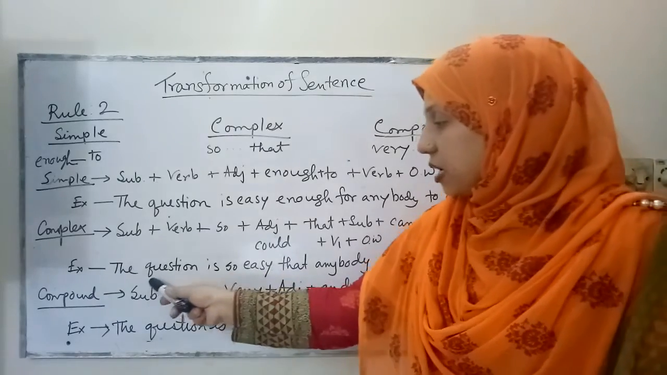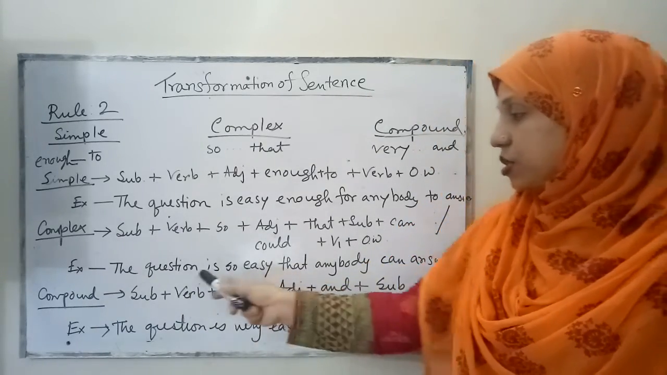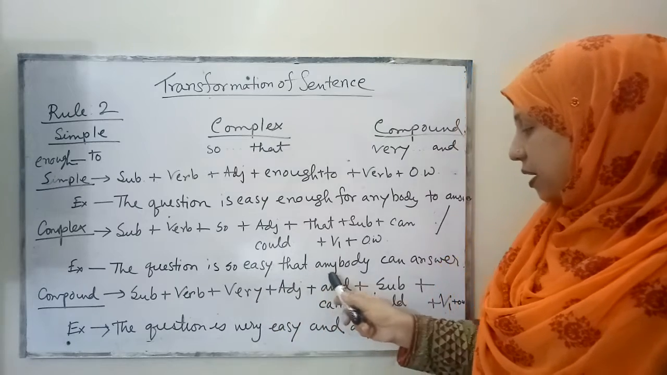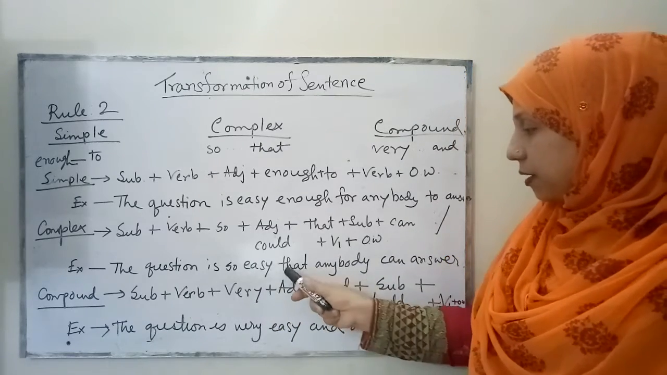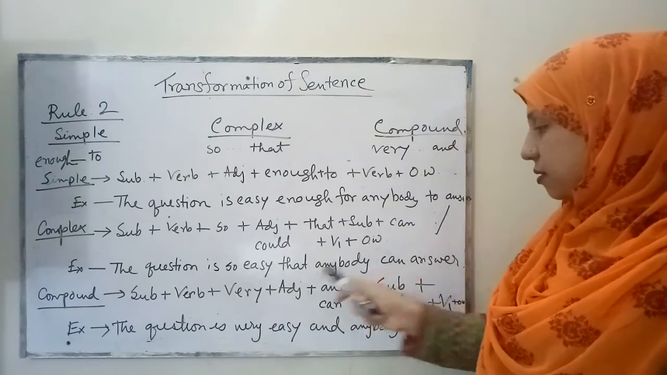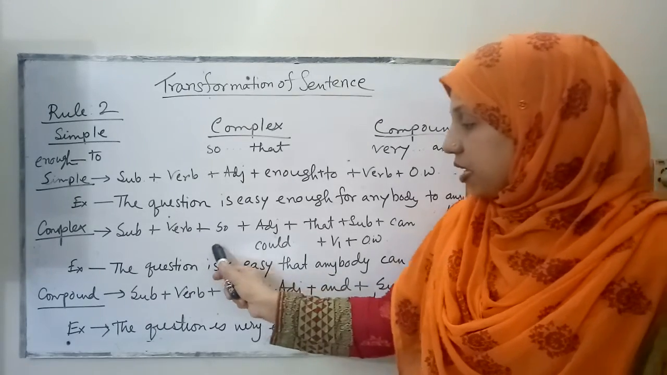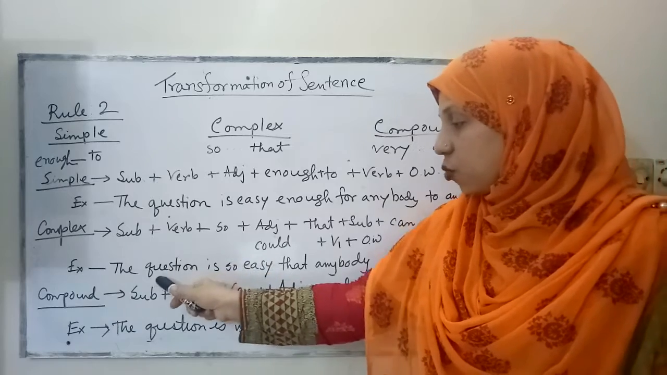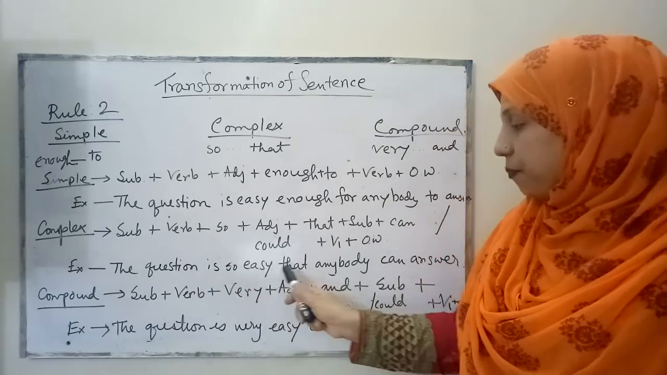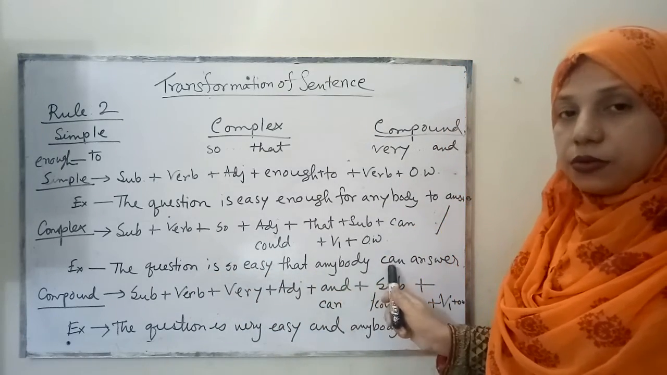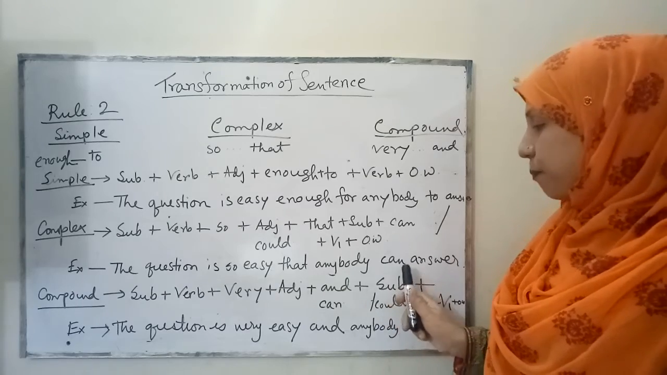You see, there are two clauses now. The question is so easy and anybody can answer. Okay, that anybody can answer. This is the subordinating clause. Okay, so if there is was, the question was so easy that anybody could answer. So be very careful about the tense.